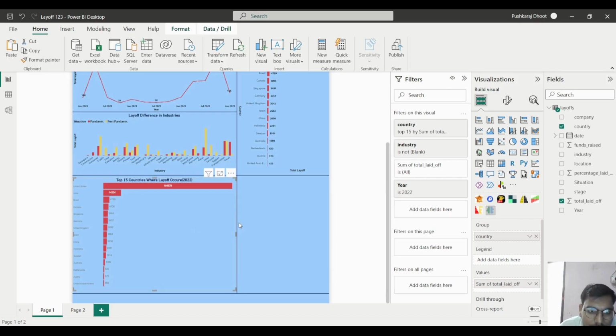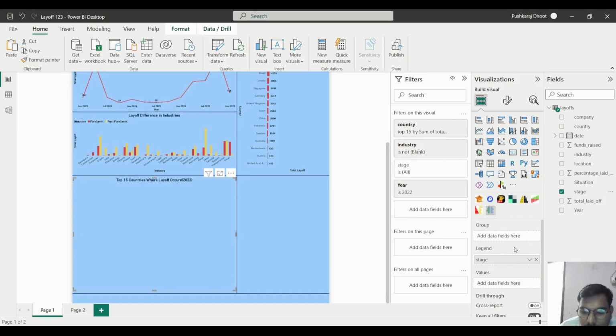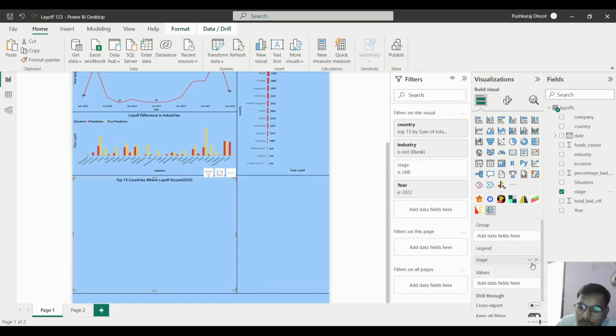After that one, what we have to do, here we have taken the country. Okay, but in the group we have to take the stage, what types of stages are there. So in the legend we will put the stage. After that one, the next thing, we had put here stage.